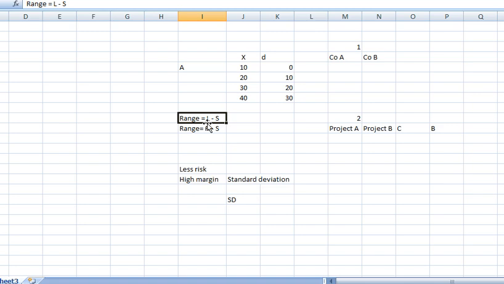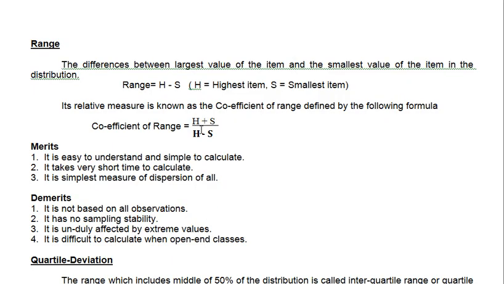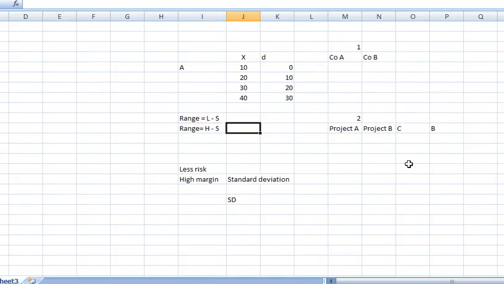You can use either the smallest and largest. In the formula here, I use H and S. Now, which one is H here actually? H minus S: H is 40, see, 40 is here, and 10 is the smallest. The answer is simple. Is that clear? It is very simple.